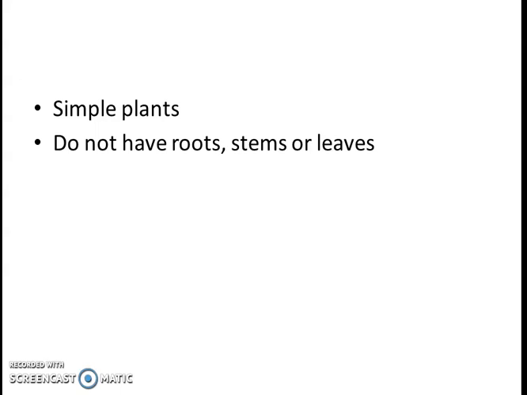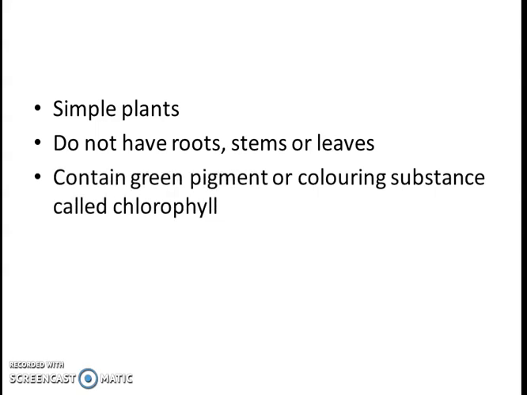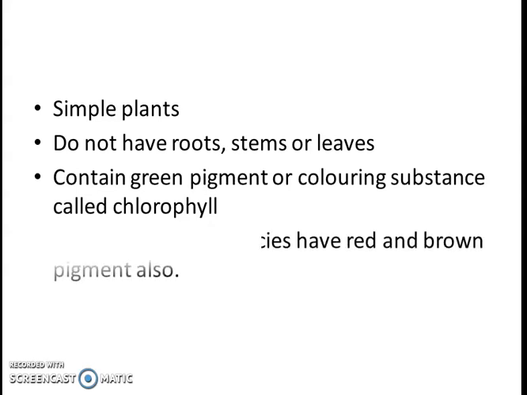But in the case of algae, they don't have roots, stems, or leaves, and most of them have the green pigment that we call chlorophyll. Chlorophyll is the basic property of all the plants that make their own food. But some sometimes contain red and brown pigments also.